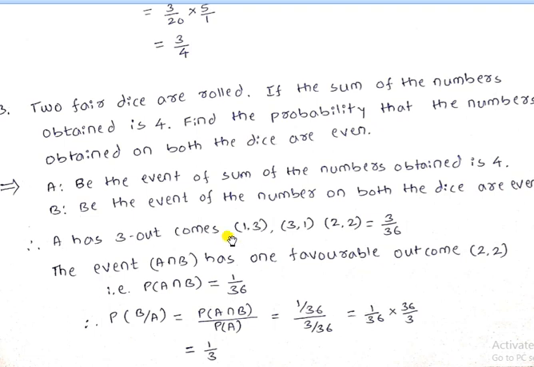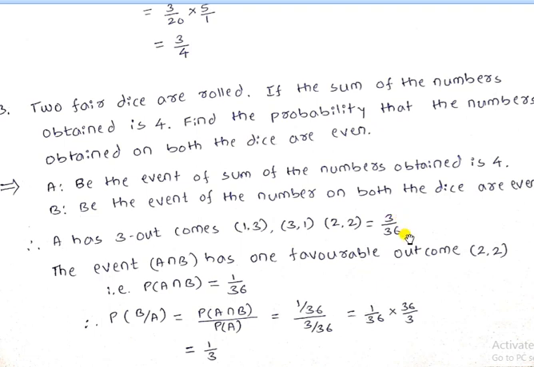Suppose dice 1 has 1 and dice 2 has 3, so 1 plus 3 is 4. Or dice 1 is 3 and dice 2 is 1, so 3 plus 1 is also 4. And the third possibility is dice 1 and dice 2 both have 2, so 2 plus 2 is also 4. So the total possibilities are 3.